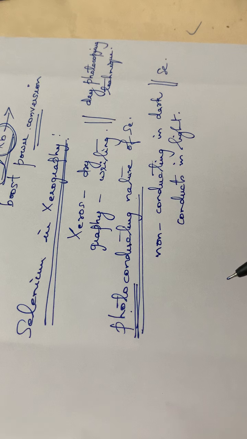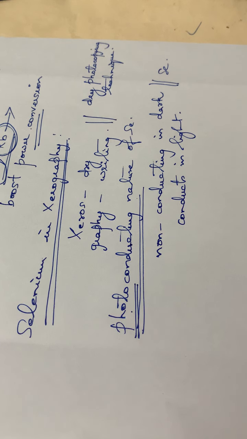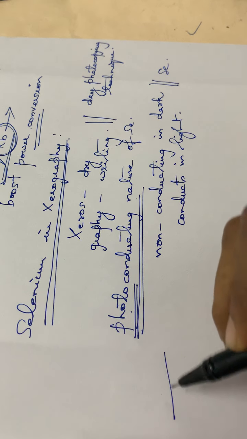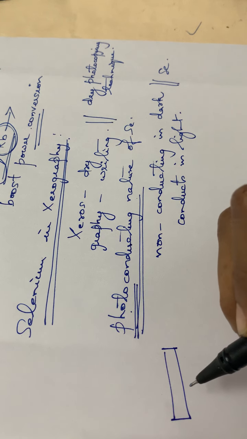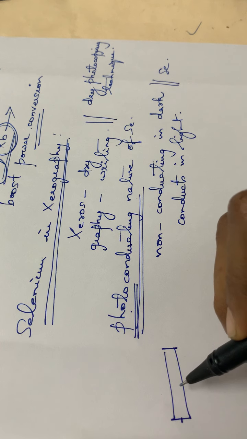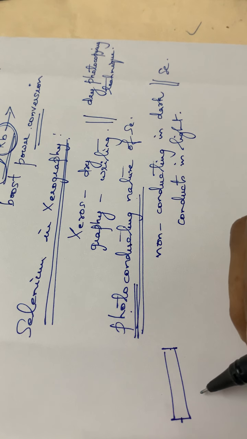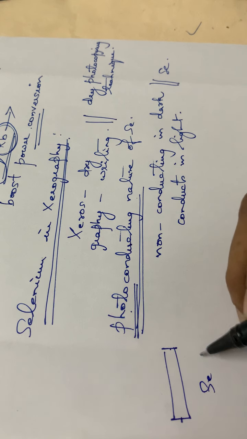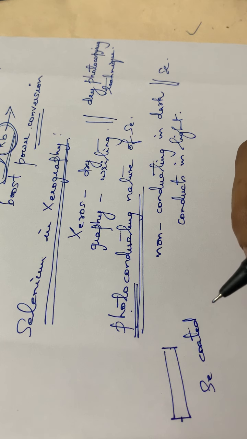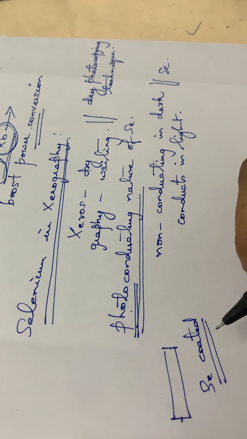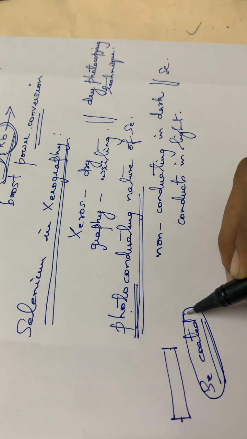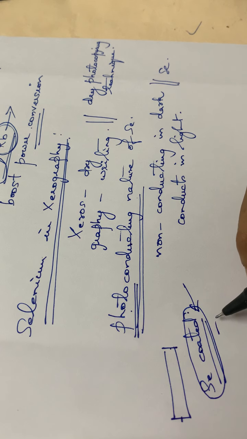So here some of the steps involved in this xerography you have to study, and also in your textbook diagrams are there. See here what happens is that when light is reflected from a document, suppose we have to take a photocopy of a particular document and we are passing light through this document. So this light reaches the selenium coated surface.